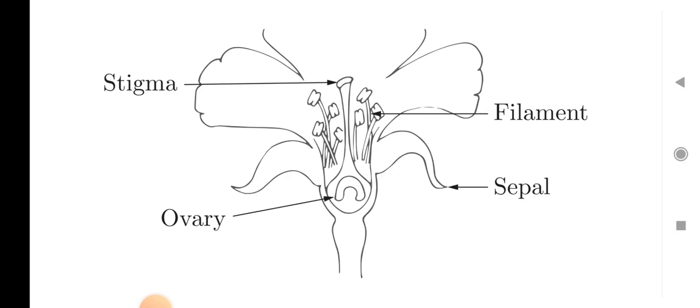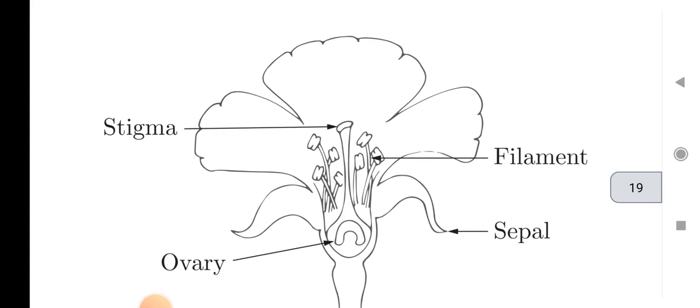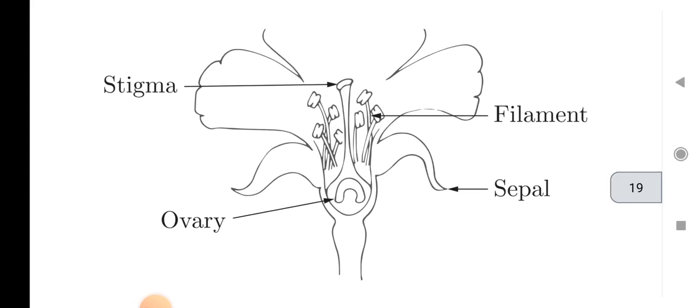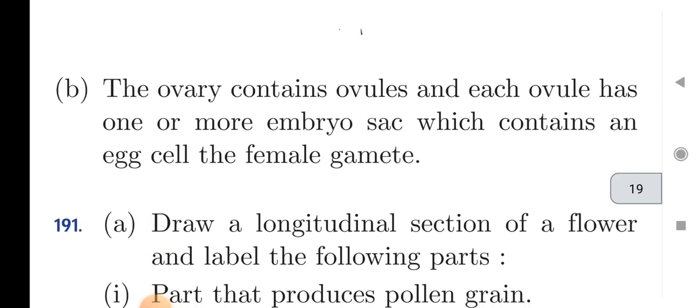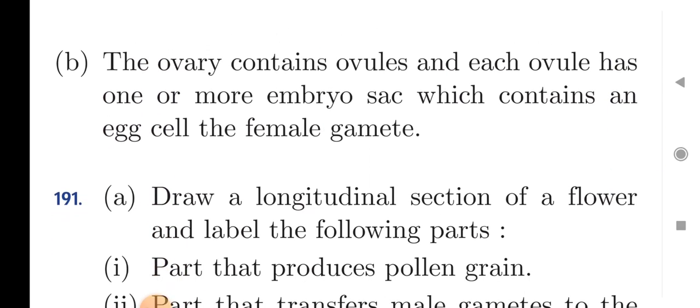And these bright colored parts located on the upper side are called petals, while the inner side parts are called sepals. So next question is: the ovary contains ovules, and each ovule has one or more embryo sacs which contain an egg cell, the female gamete.